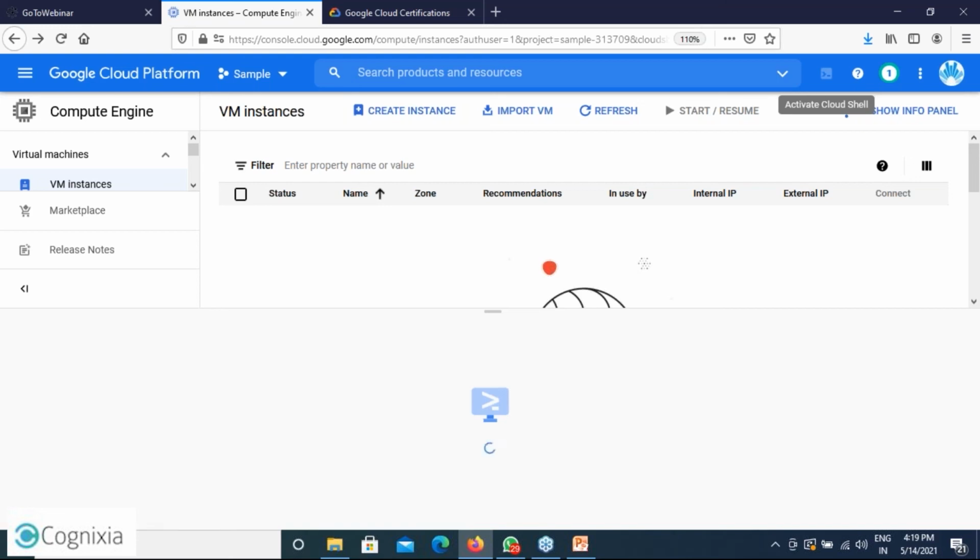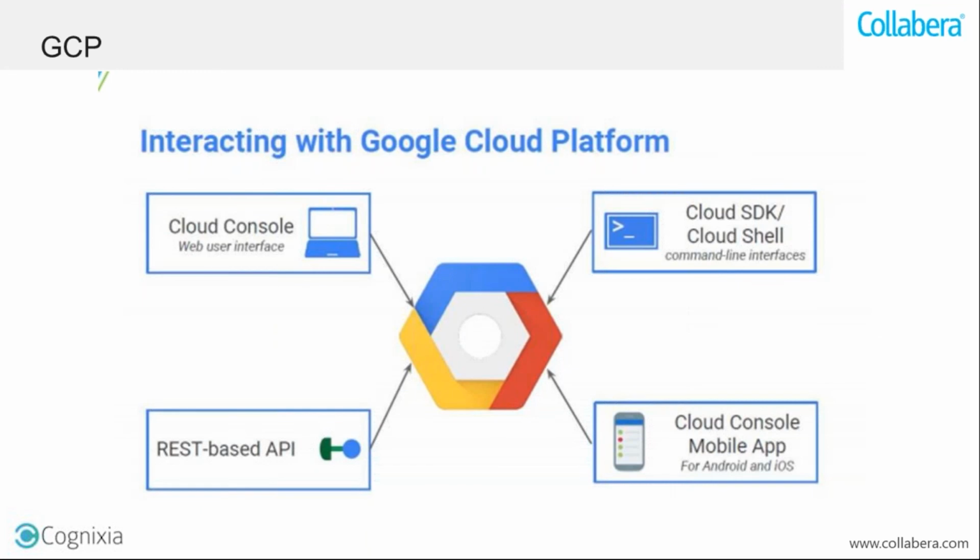There is another way also to connect to your cloud, and that is called an SDK, software development kit. The Cloud SDK, you have to download it on your system. And then you have to enable it with respect to some authorizations and keys also. The Cloud SDK is primarily used by developers in terms of running their development environment. Otherwise, for architects and administrators, you don't require a Cloud SDK. You can work on Cloud Shell or Cloud Console also.